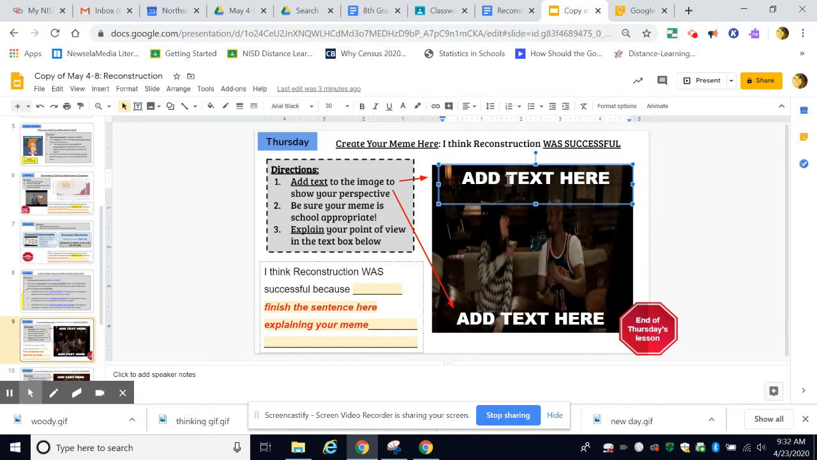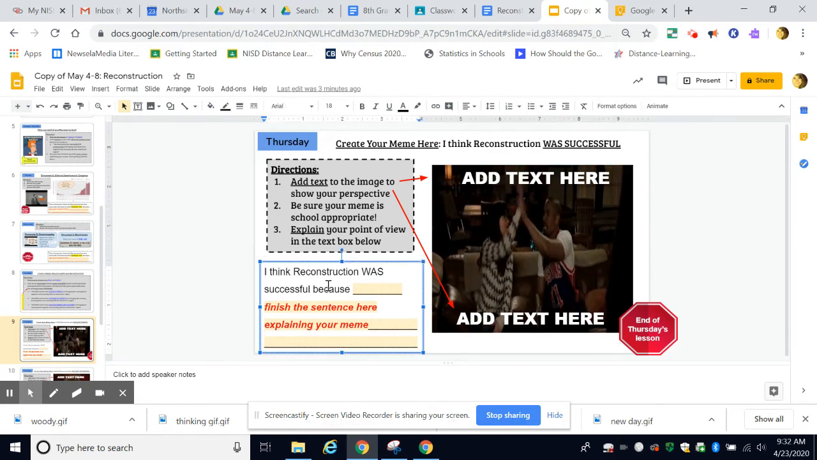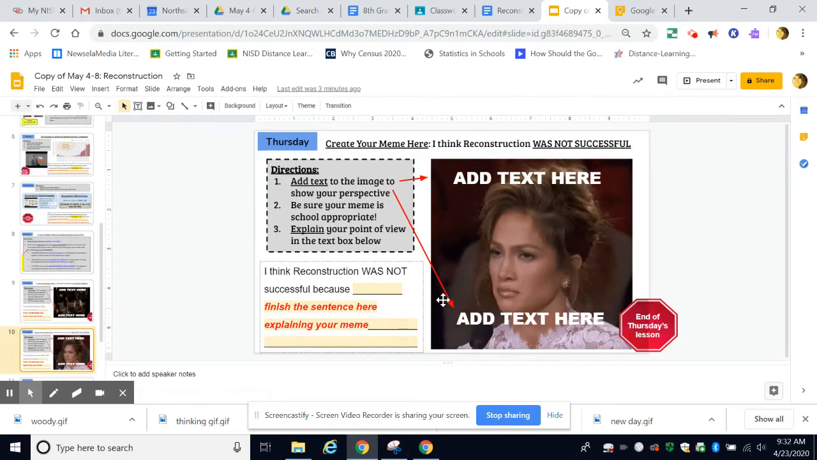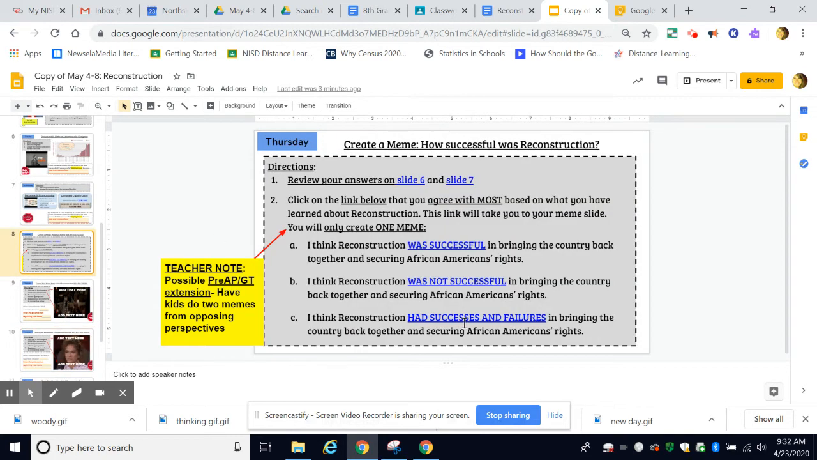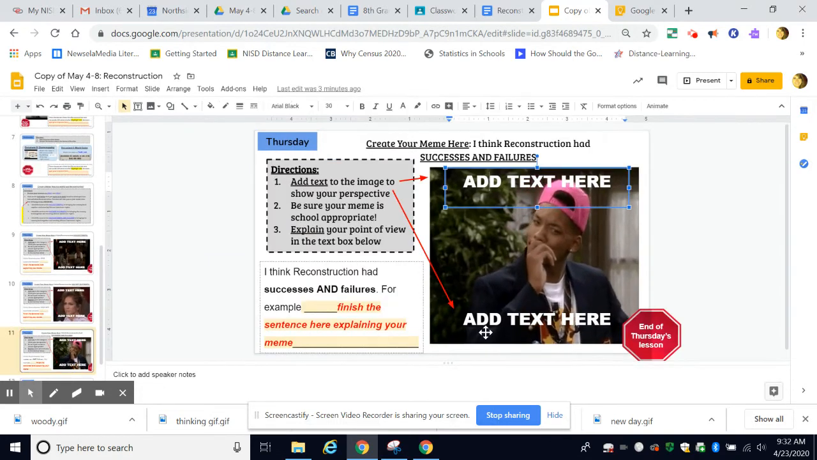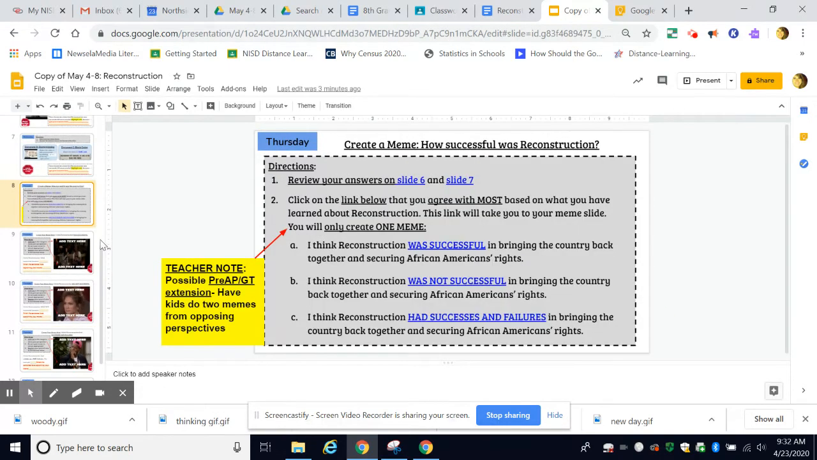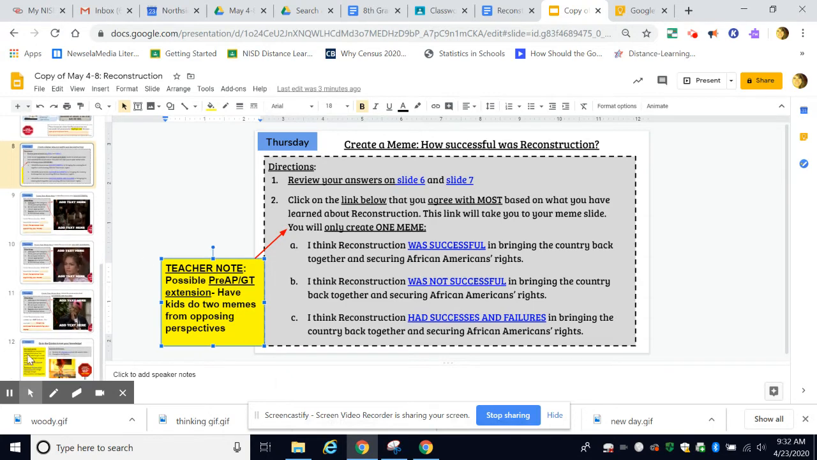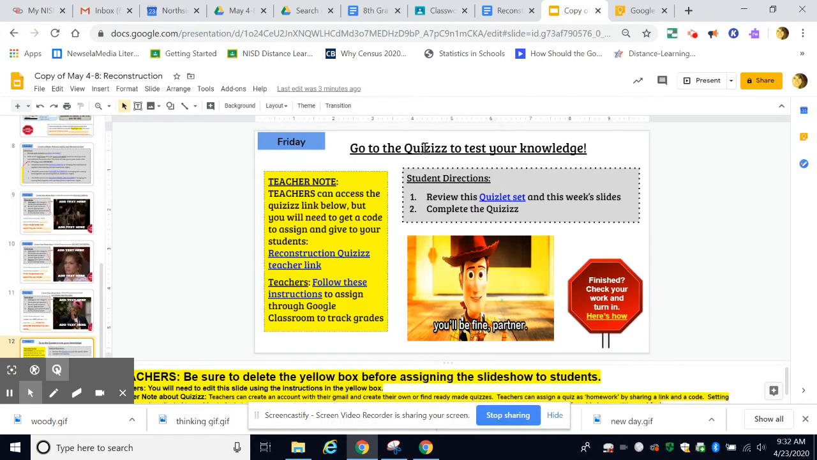Once it's school appropriate and the meme is done, then they're going to go here in the text box and finish the sentence. Now, let's say they went with the second point of view. It was not successful. They're just going to do the meme on slide 10. Same instructions there. If they think it was a little bit of both, might be more of a sophisticated response, then again, their instructions are there. Now, going back to the directions, maybe for pre-AP GT kids, you have them do 2 memes to give that multiple perspective lens. That's Thursday's activity. So on Friday, there is a quiz.